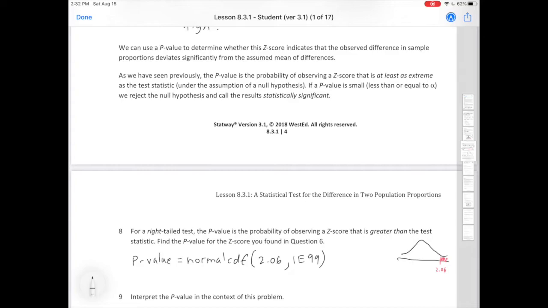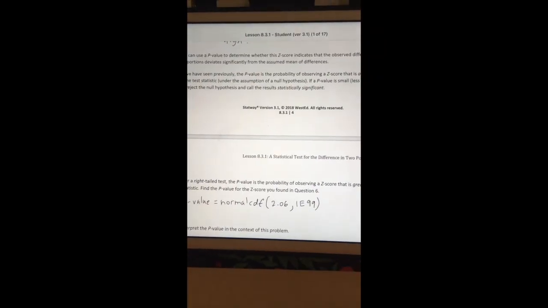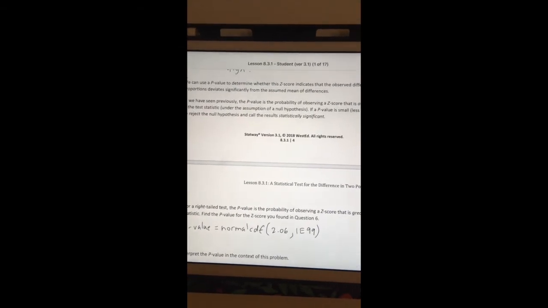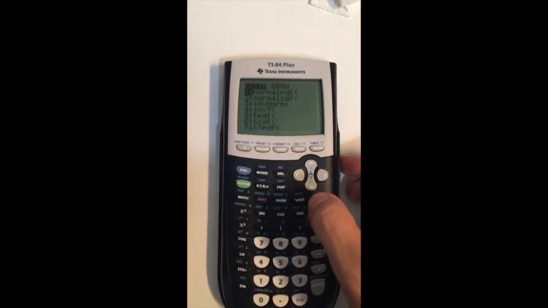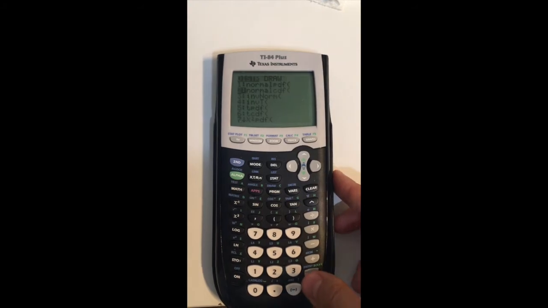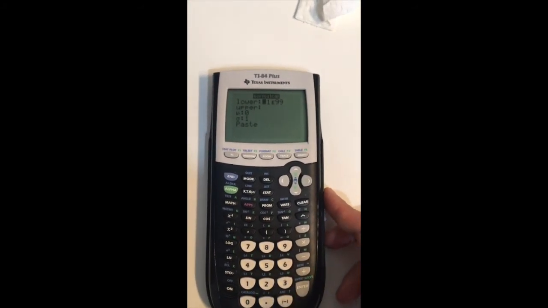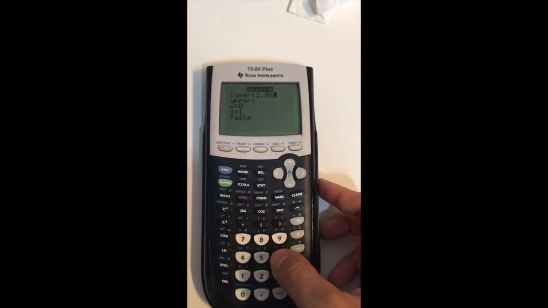So if we put this in our calculator, I wanted to demonstrate this on the calculator. So again, normal CDF, we go second, DISTR, go down to normal CDF. My lower limit is 2.06.